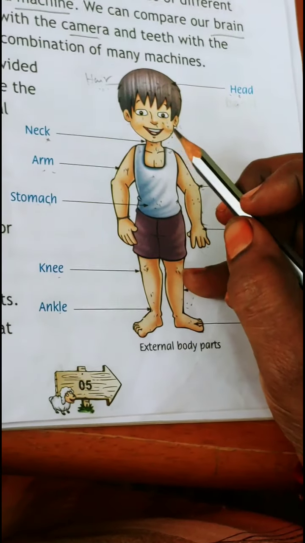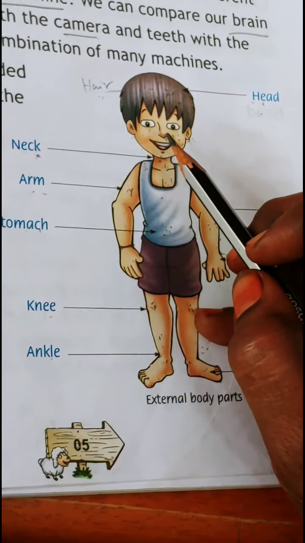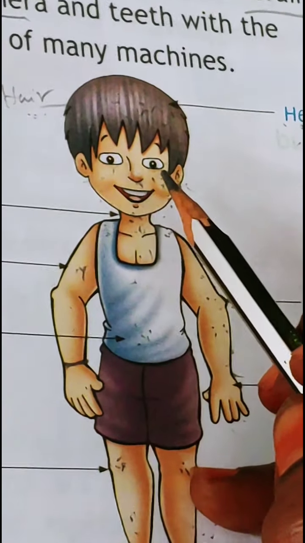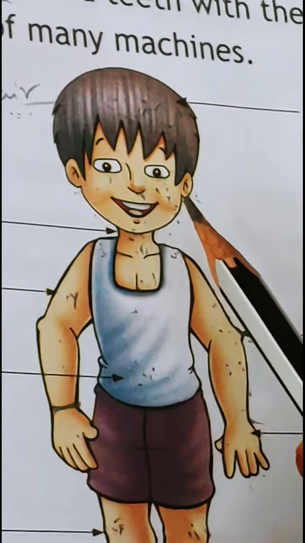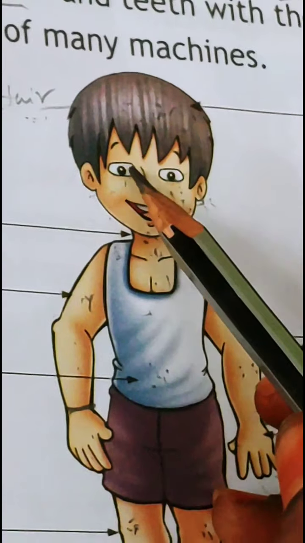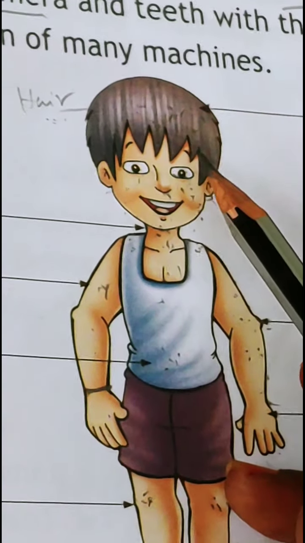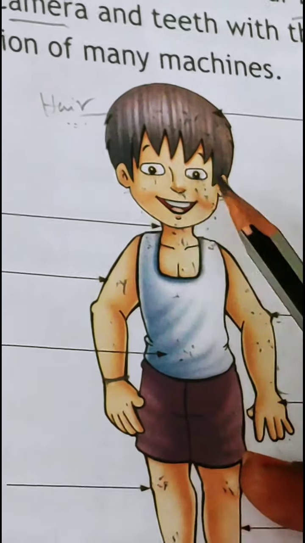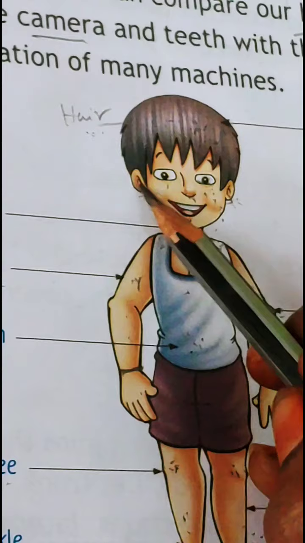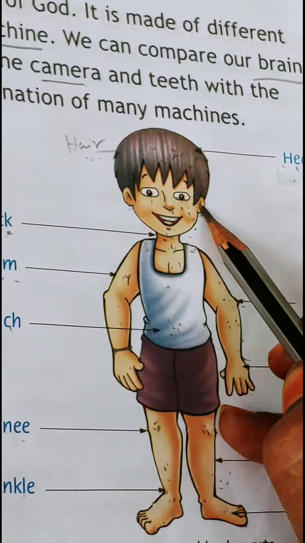Now let us know about the sense organs of our body. What are sense organs? How many sense organs do we have? What are they? Let's know about them. There are 5 sense organs in our body. We have 2 eyes. What do we do with our eyes? We see with our eyes. We have 2 ears. We hear with our ears or we listen to any music with our ears.